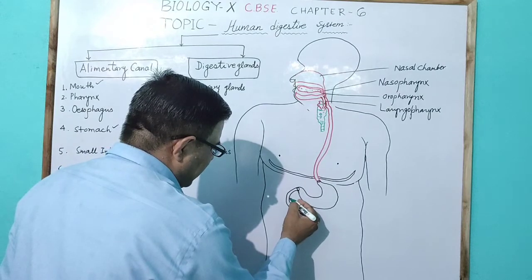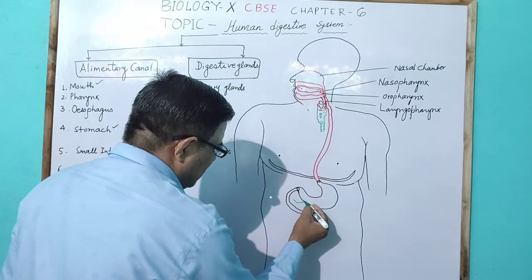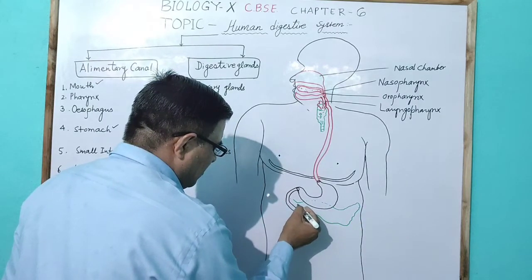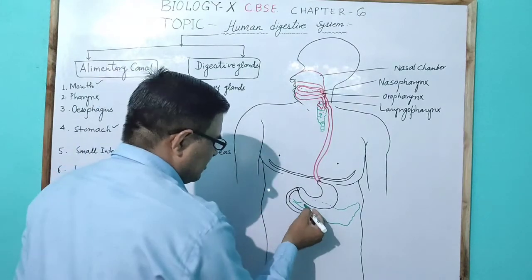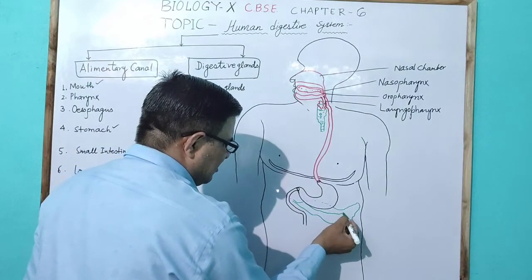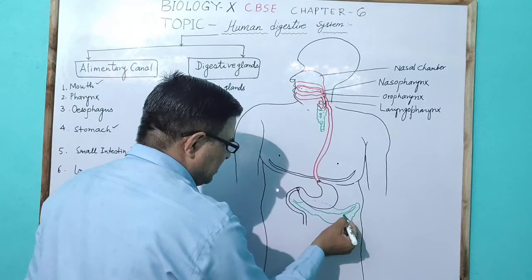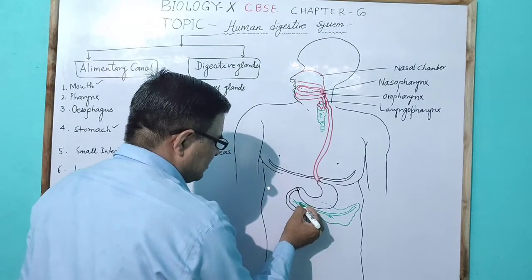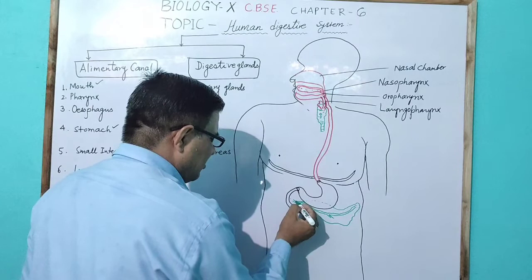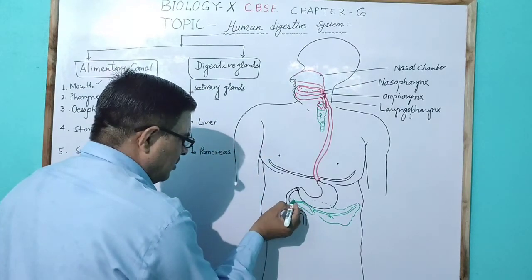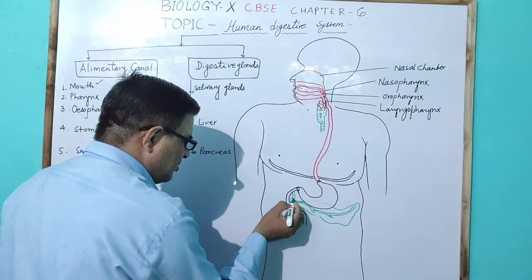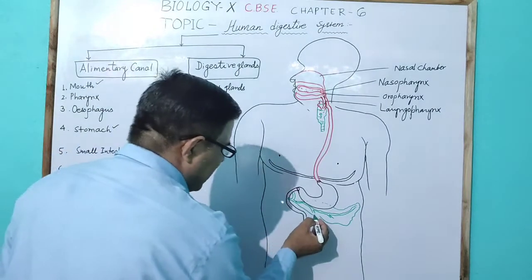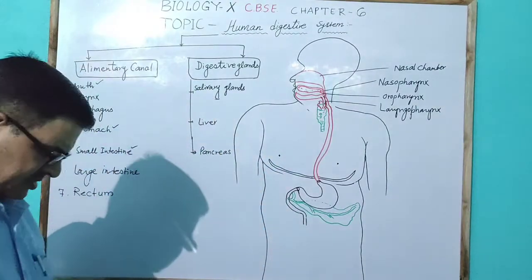A leafy structure attached to the duodenum is the pancreas. The pancreas has a pancreatic duct, which combines with the common duct and opens by the hepatopancreatic duct into the duodenum.